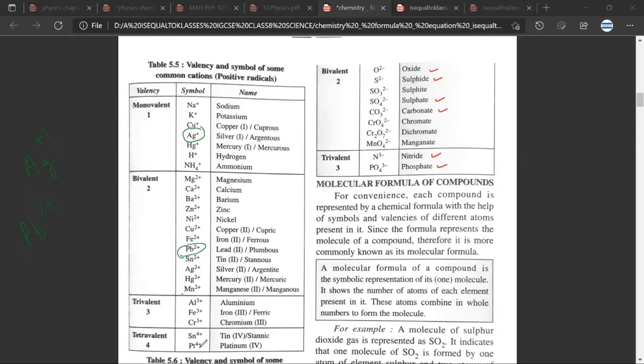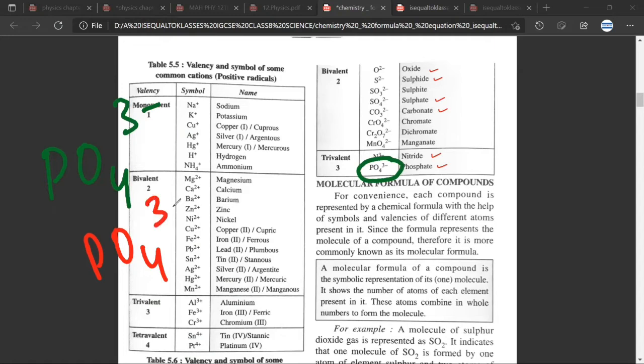Any doubt here? No, sir. Now when you look at platinum plus 4, you will understand that this Pt plus 4 has given out 4 electrons. That is why it has become Pt plus 4. We have discussed this in detail in anions and cations. Have you understood it now? Yes, sir. Now let us look at something called phosphate, PO4 3 negative. What you can keep in mind is that as a group, phosphate has taken 3 electrons. That is why you see this charge of -3. Mr. Satya, any doubt? No, sir.